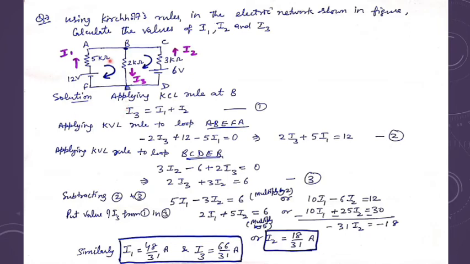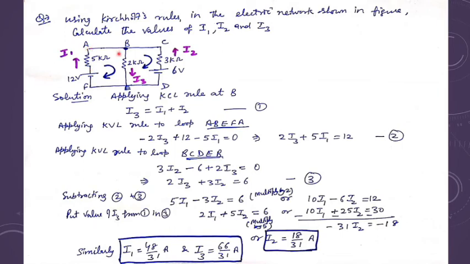I can take any one junction. I have taken the junction B, you may take any junction. Here at this junction, I1 is entering, I2 is also entering and I3 is leaving. So current entering equals current leaving. So you may write I3 equals I1 plus I2, and call it equation number 1.